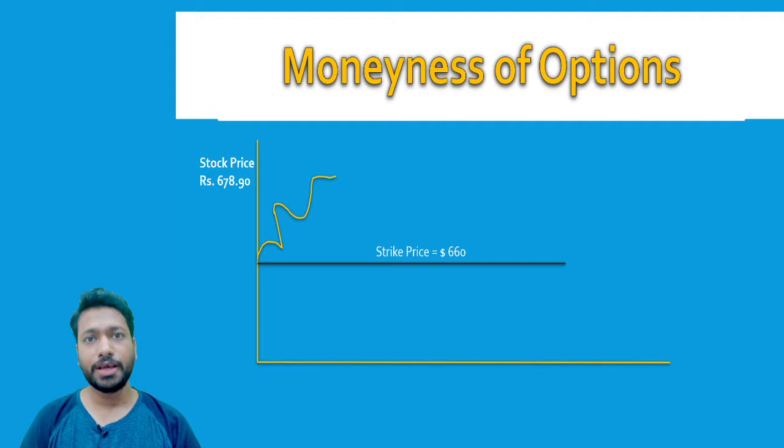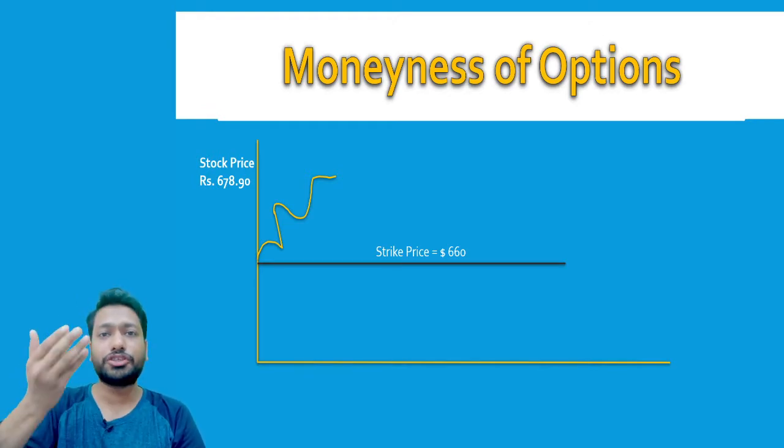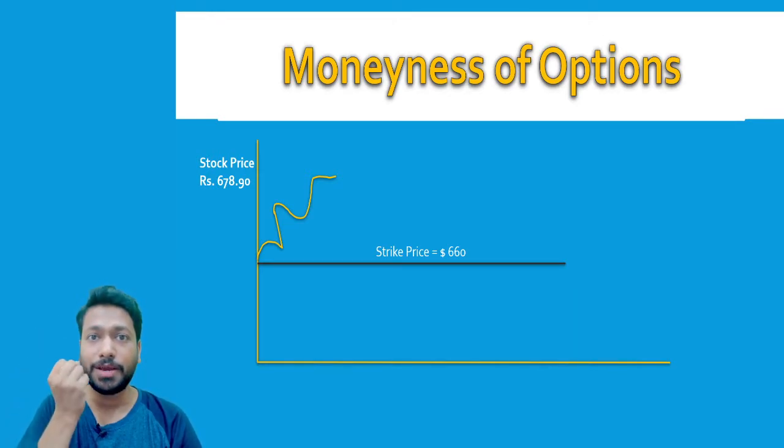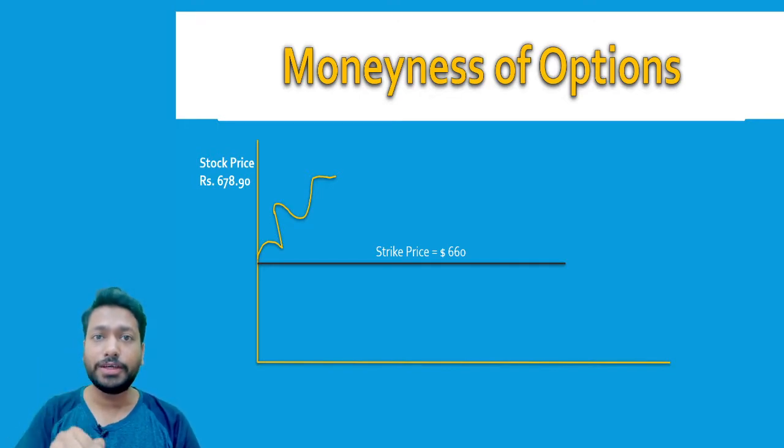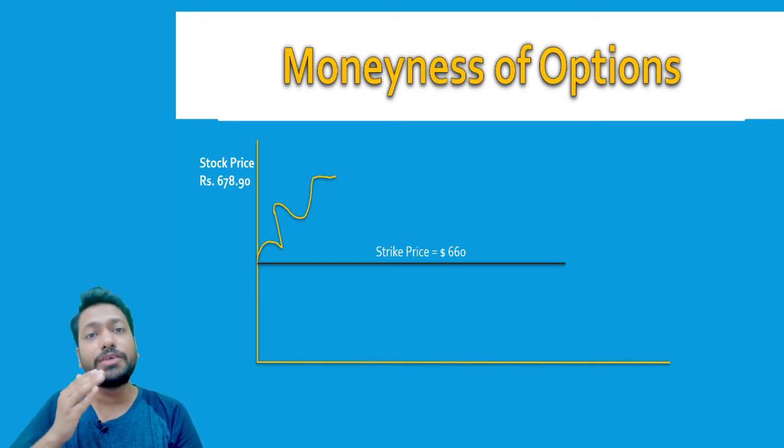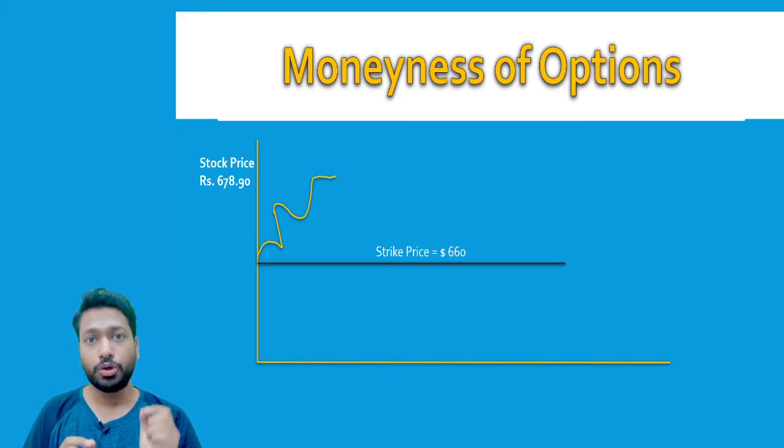In the money means the call price is above its strike price, that it has some moneyness, it has some intrinsic value. At the same time, if I ask whether this put with an exercise price of 660 is in the money, you will say no, because a put is always for downside and the price is above the strike price, which means that it's not in the money. So the put is right now treated as out of the money.